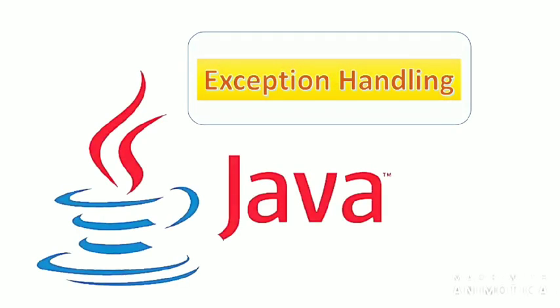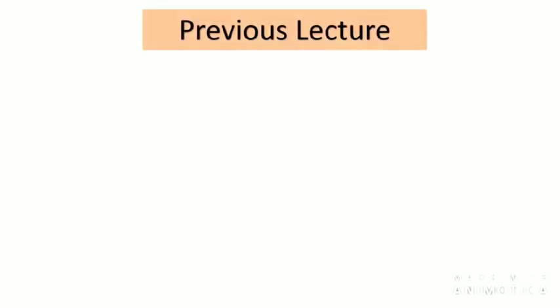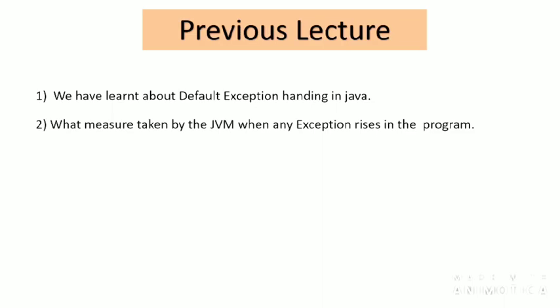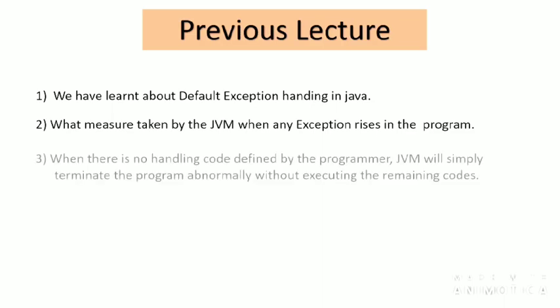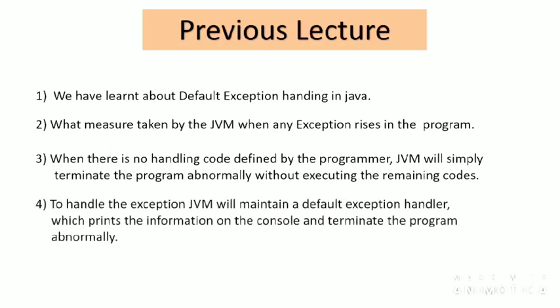Let's start the video. In the previous lecture, we learned about five things. First, default exception handling in Java. Second, what measures the JVM takes when any exception is raised in the program. Third, when there is no handling code defined by the programmer, the JVM will simply terminate the program abnormally without executing the remaining code. Fourth, to handle such exceptions, the JVM maintains a default exception handler. The purpose of the default exception handler is to just print the information on the console and terminate the program abnormally. And last, we saw a practical overview of the program.